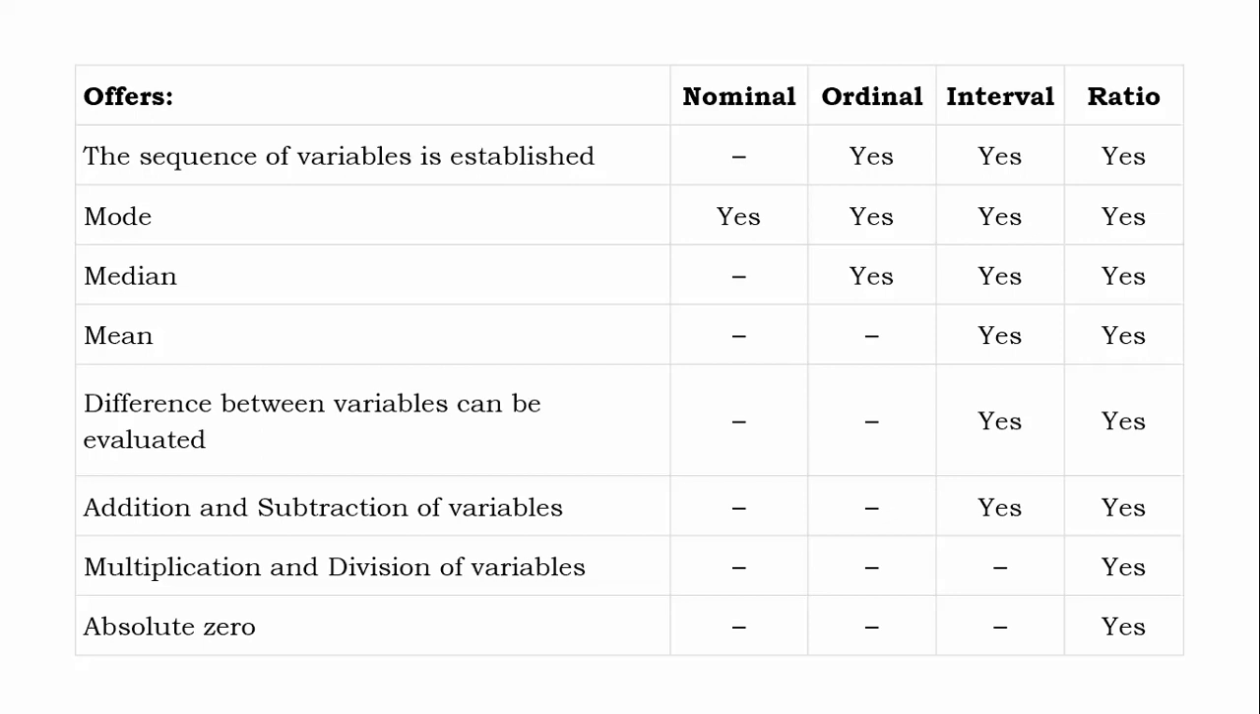The difference between variables can be evaluated for interval and ratio. The same thing is for addition and subtraction of variables. Multiplication and division of variables is possible in case of only ratio and not for the remaining three, as the concept of absolute zero is only related to ratio.